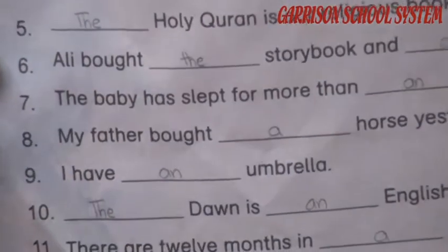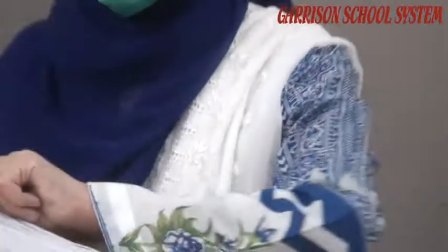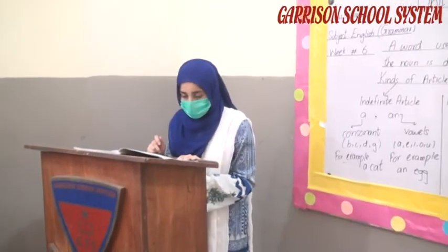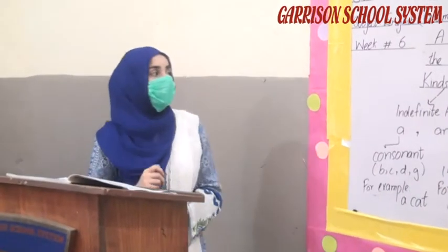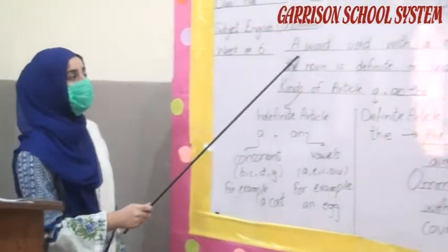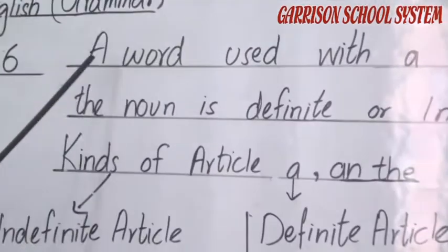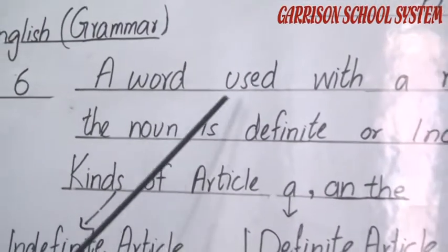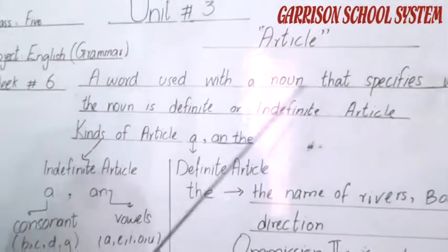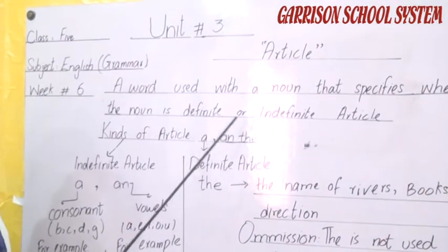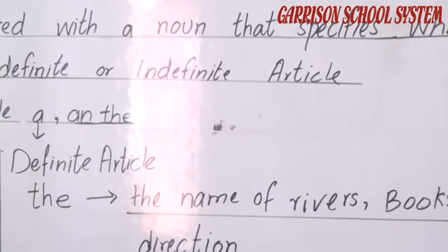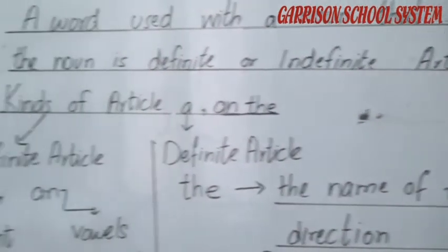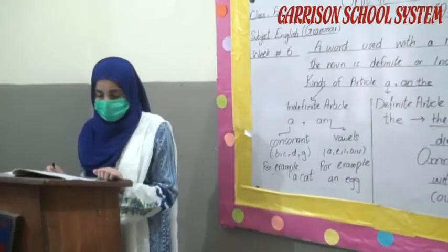This is page number 12. You can see the exercise. There are 3 questions in this exercise. First one is: define article. The definition comes in this question. This is the answer: a word used with a noun that specifies whether the noun is definite or indefinite is called an article. Second question is, how many kinds of articles are there?